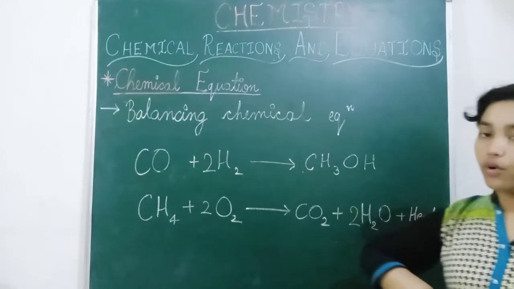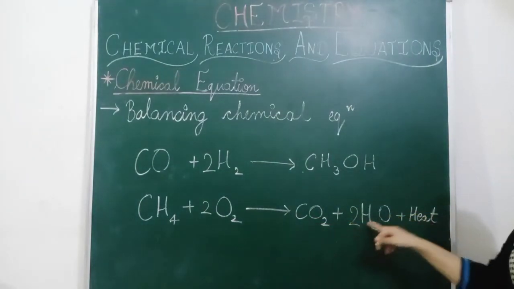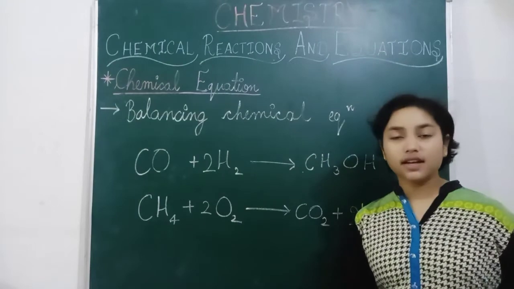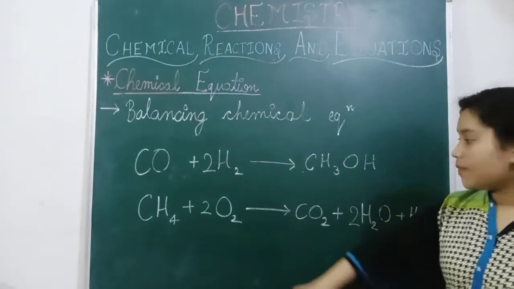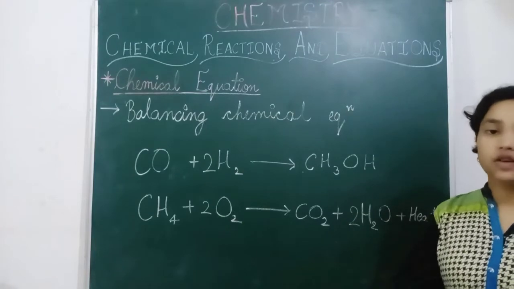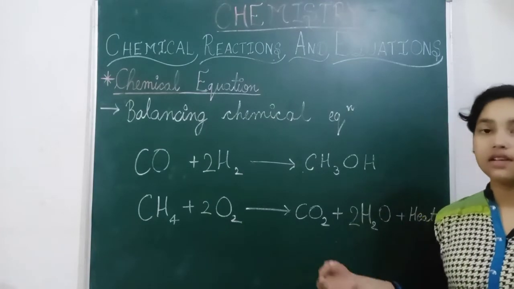2 2s are 4, and here also 2 plus 2 is 4. Plus heat energy. There is no formula for heat energy. In the reaction in which heat energy is involved, heat is required on the product side to make the chemical reaction.